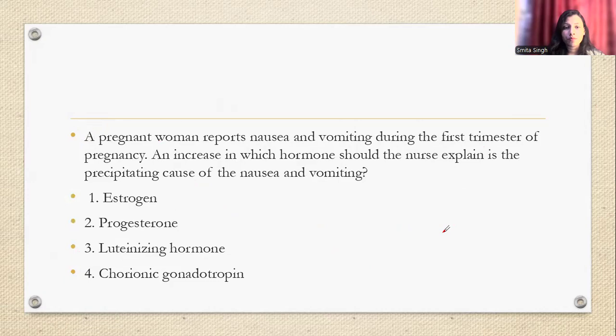Good. Next question. Let's see the next question. A pregnant woman reports nausea and vomiting during the first trimester of the pregnancy. An increase in which hormone should a nurse explain is the precipitating cause of the nausea and vomiting?